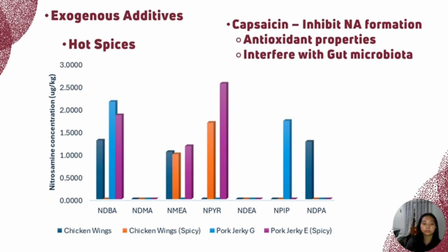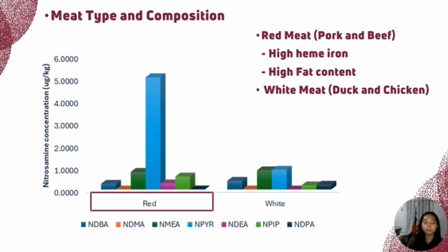Choosing the appropriate type of meat and its composition plays a crucial role in lowering the nitrosamine intake. The figure demonstrates that red meat contains higher overall nitrosamine levels than white meat. Red meat, such as pork and beef, contains high levels of heme iron, which catalyzes the formation of N-nitroso compounds. According to the study conducted by Ostinger, a higher heme iron intake is associated with an increase of colorectal cancer due to the enhanced nitrosamine formation. Red meat has a higher fat content, especially when subjected to high temperatures and certain cooking methods, and the interaction of fat, protein, and heat can promote the formation of these nitrosamines.